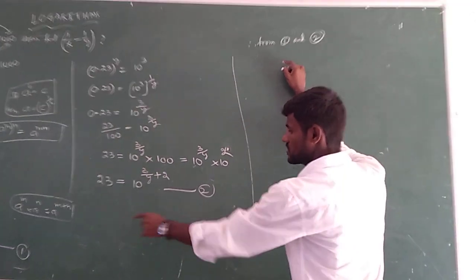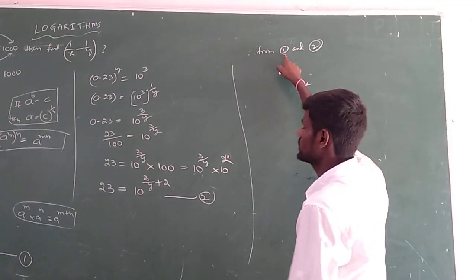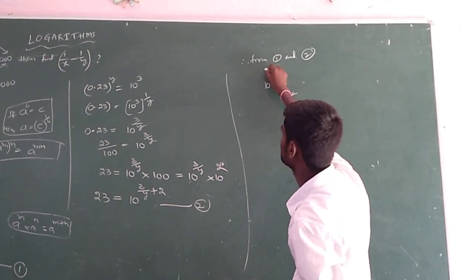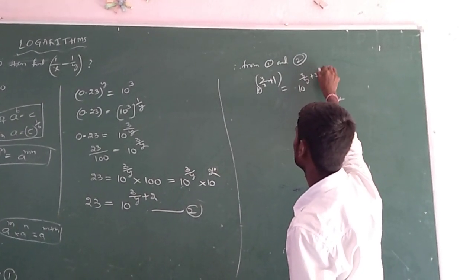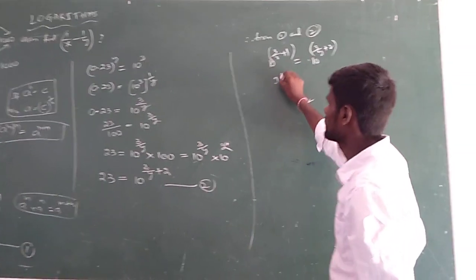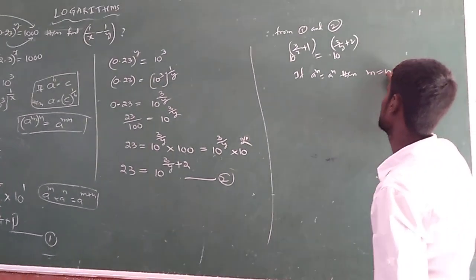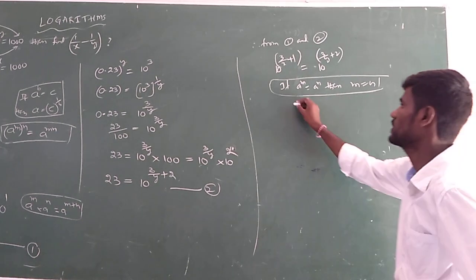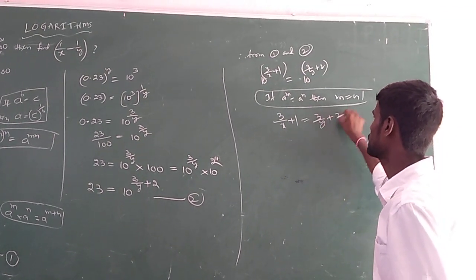See students, from equation 1 and equation 2, first equation right side part 10 power 3 by x plus 1 equals second equation right side part 10 power 3 by y plus 1. Now see, if the bases are the same, means if a power m equals a power n, then m equals n, powers also are equated. So we get 3 by x plus 1 equals 3 by y plus 2.